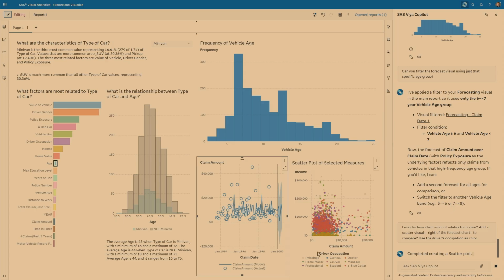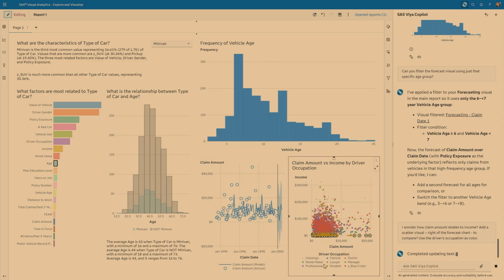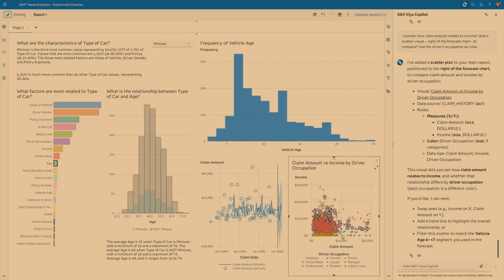So I created this particular visualization. It took into account even the second part of my request, which essentially said to make sure you color these scatter data points by another variable. So now I can easily see how the distribution is, like homemakers versus professional. People with higher income, do they tend to use more or less of these claims? So you get the idea. You're slowly building up your report's structure and your content, given your particular use case.